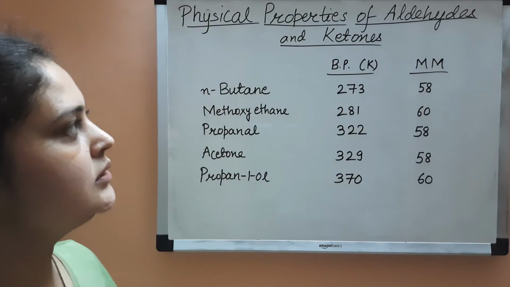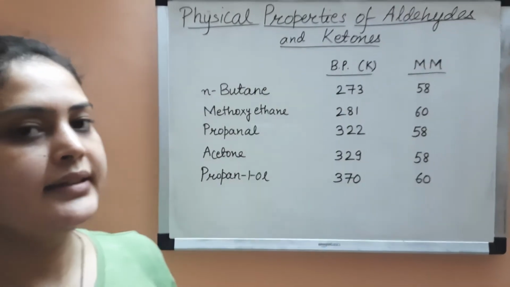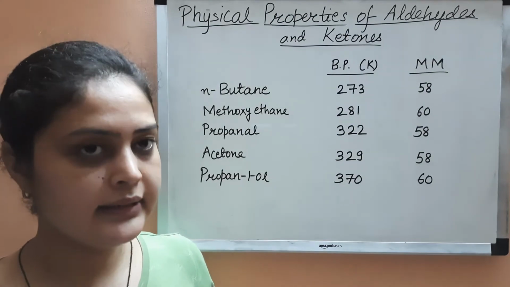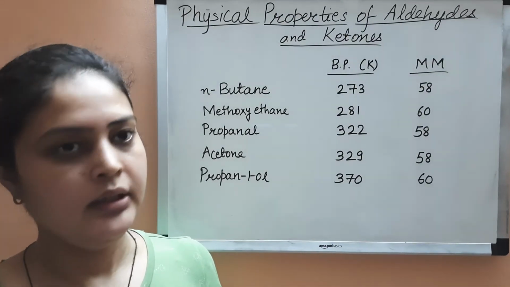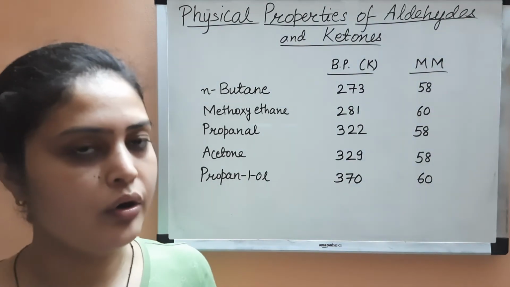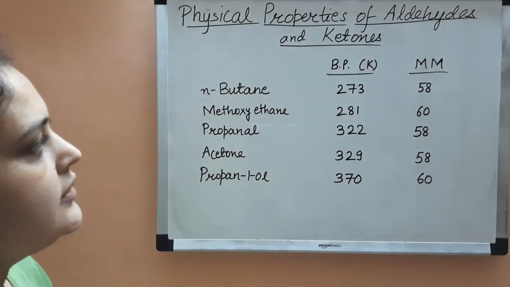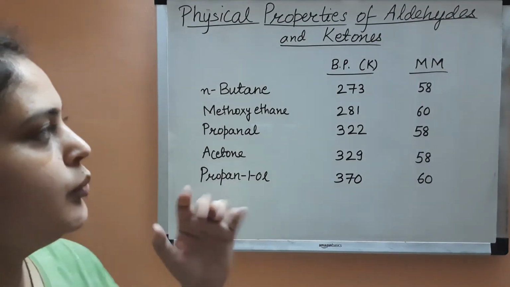The lower aldehydes and ketones, like methanal, are gases at room temperature, and ethanal is a volatile liquid. All the other aldehydes and ketones are either liquid or solid at room temperature. So the next property we'll learn about is boiling point.